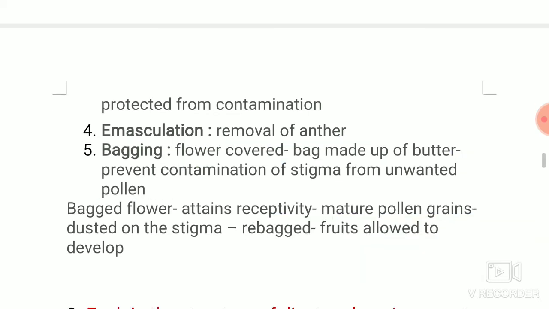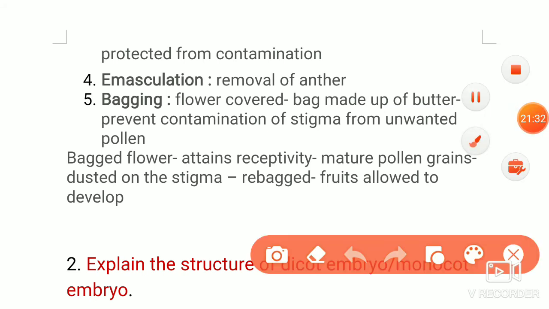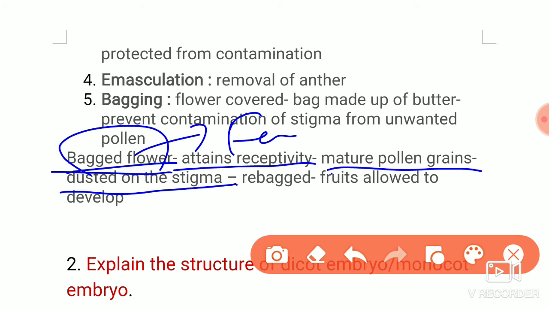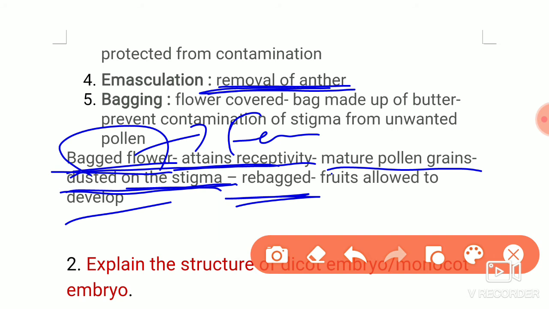The next step is the bagged flowers. That means the flower which we have covered is called a bagged flower, which will attain receptivity. Then the mature pollen grains will be dusted onto the stigma. So this is considered as the female flower. In that one female flower, we remove the anthers. From the male flower, we transfer the pollen grains. We dust it on the stigma. Again we do the rebagging. Then it will develop into plants.